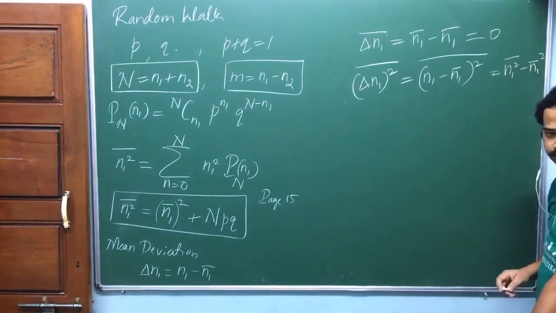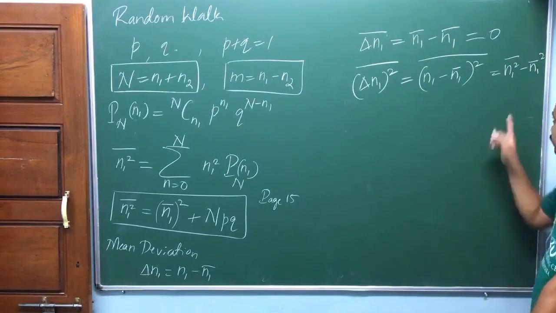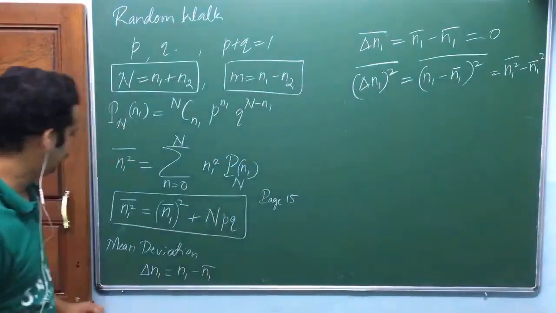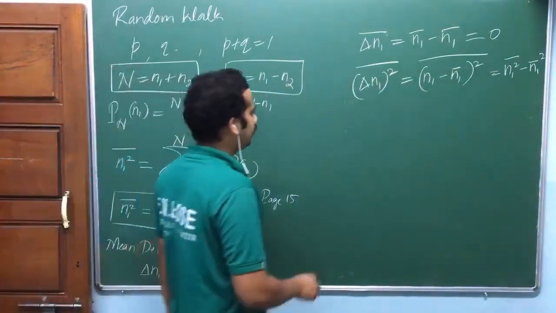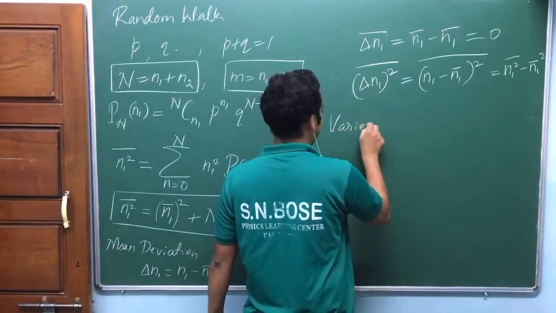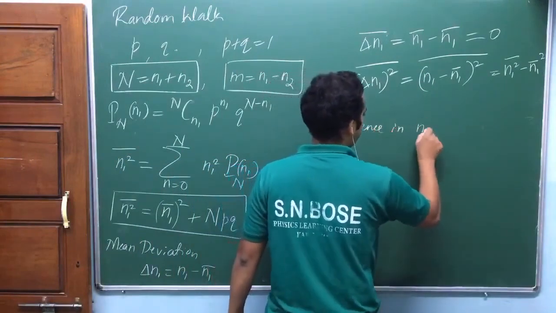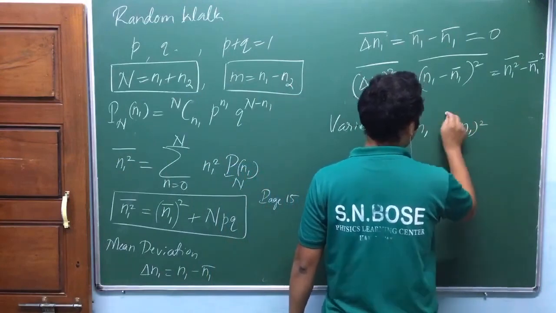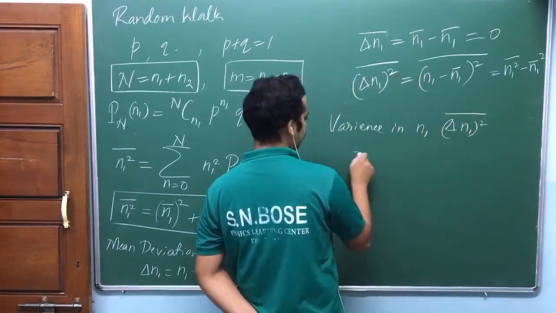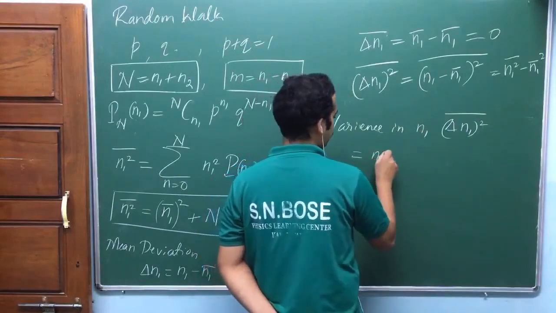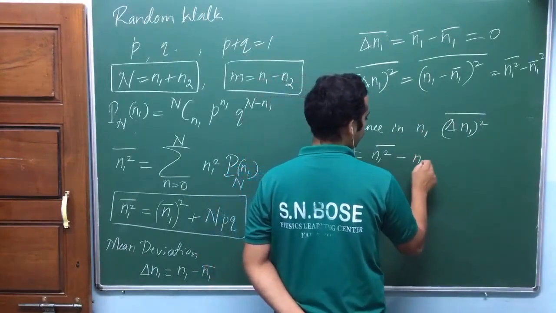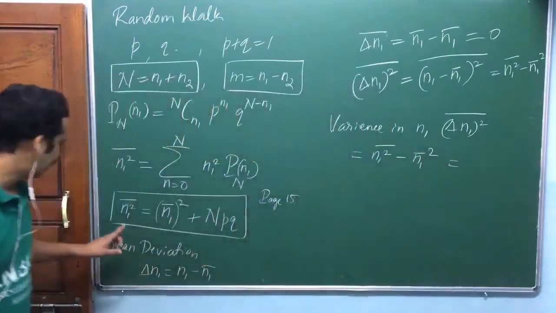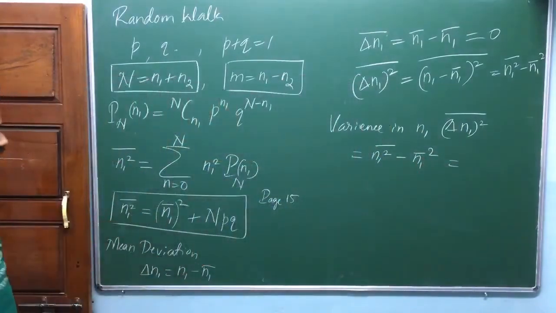Exactly similar thing in quantum again. Be careful while writing this. So that's why we call this variance in n1, that is delta n1 mean deviation square the mean. So that's equal to, look at here, n1 square the mean minus n1 mean the square, that's equal to npq.